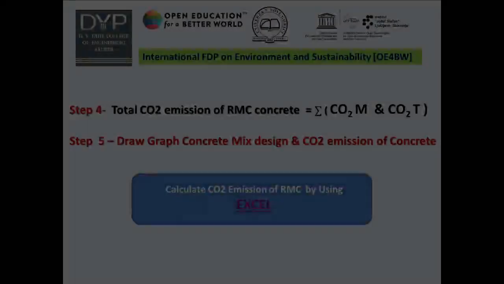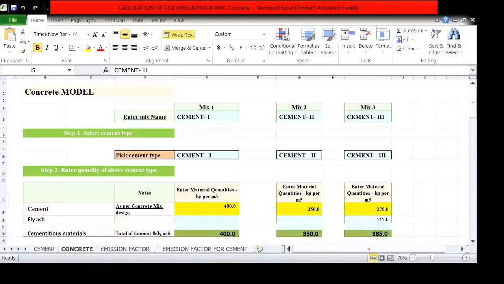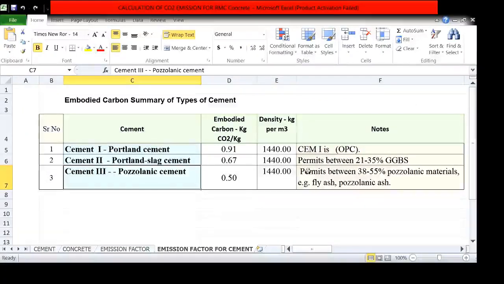Now let us go through all these steps in the Excel sheet. For calculation purposes, I consider three types of mix: mix 1, 2 and 3. In mix 1, the selection of type of cement is cement type 1, cement type 2 and cement type 3. The meaning of cement type 1, 2 and 3 depends upon the quantity of cement used.